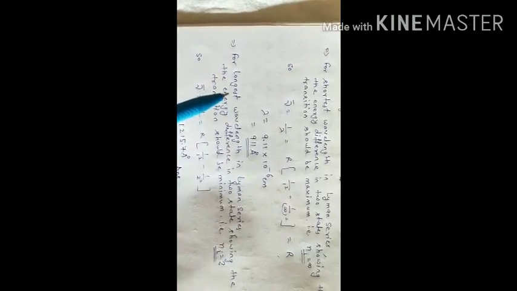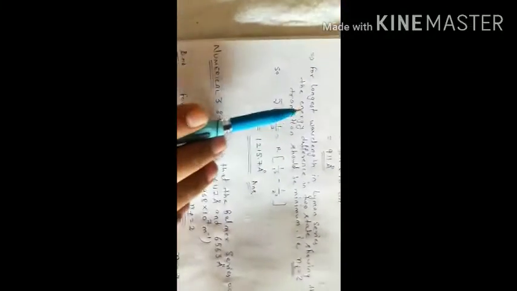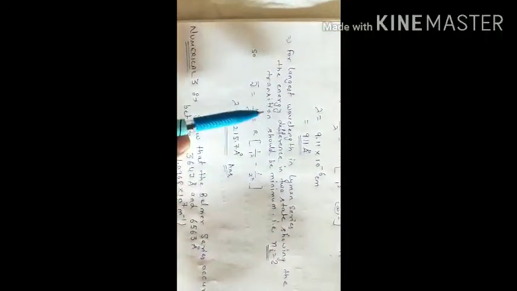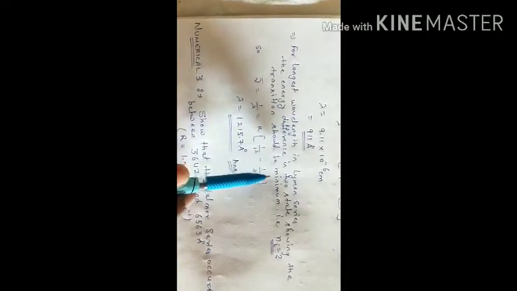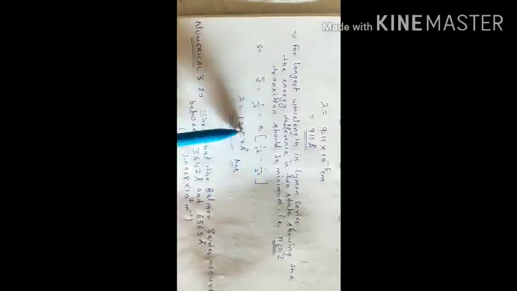You must keep this in your mind, that whenever we are going to find the shortest wavelength, it exists only when the electron is de-exciting from the infinite shell. And for the longest wavelength in the Lyman series, the energy difference in the two states showing the transition should be minimum. So from the second. By using this formula we can solve this.